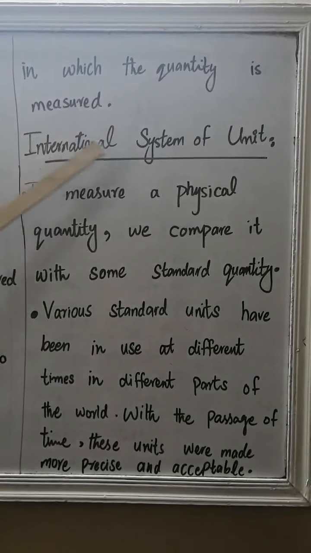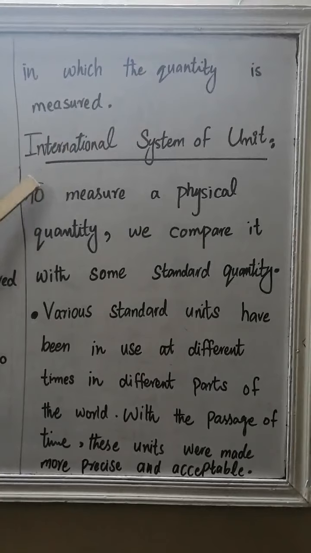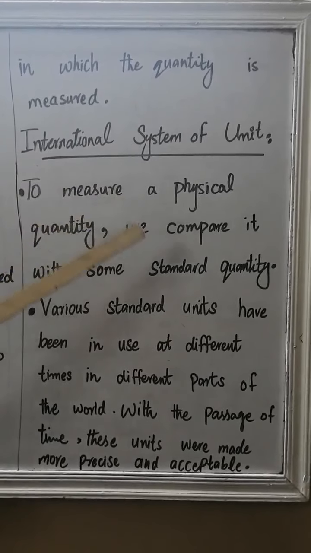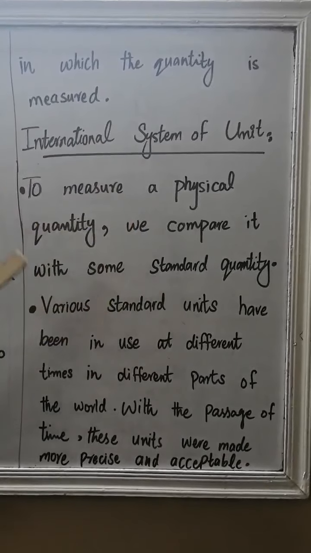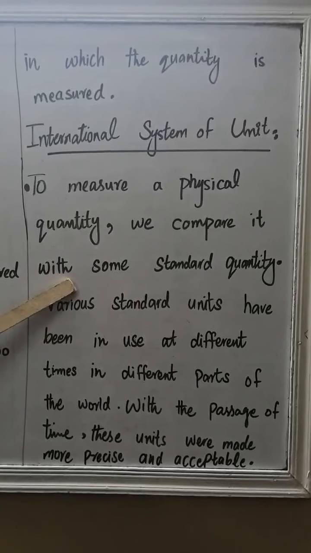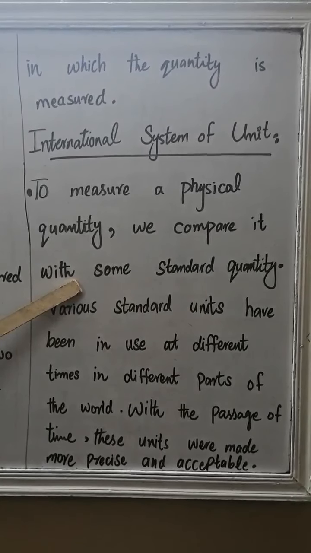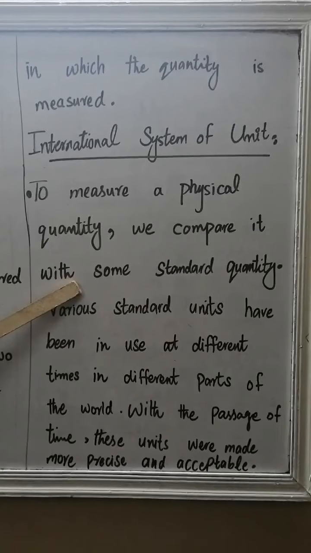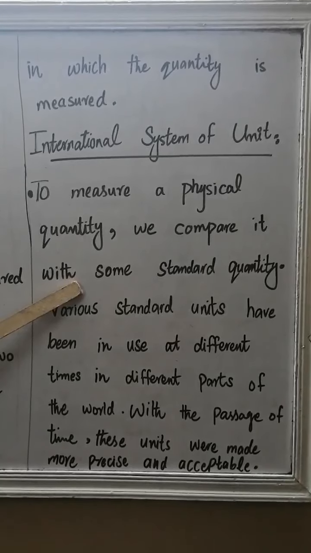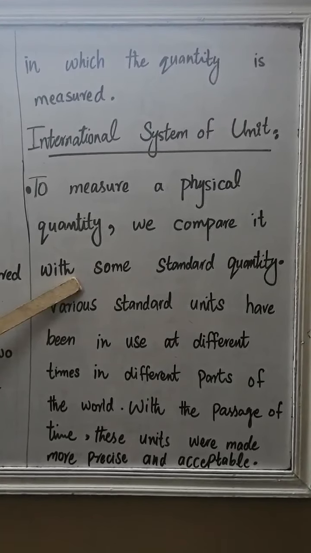Next topic is the International System of Units. To measure a physical quantity, we compare it with some standard quantity. For example, if we have to purchase some sugar, we must know how much quantity of sugar we need. We need some standard quantity for measuring an unknown quantity. This standard quantity is called a unit.